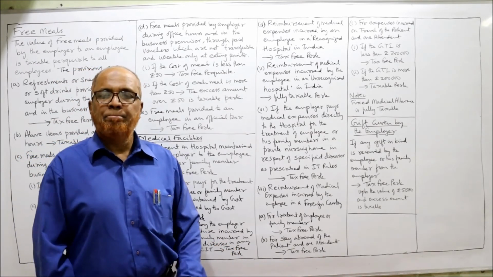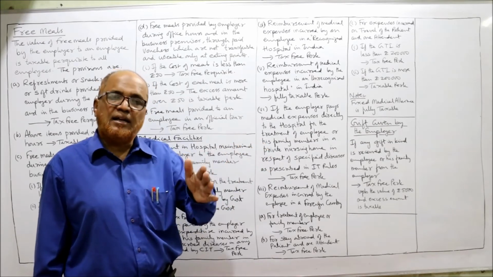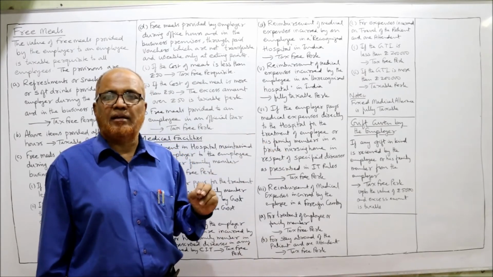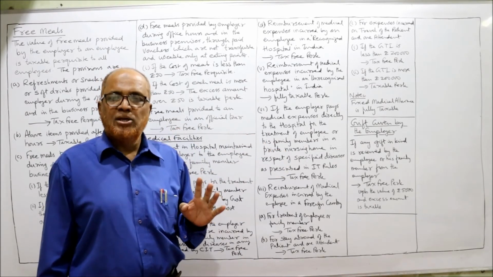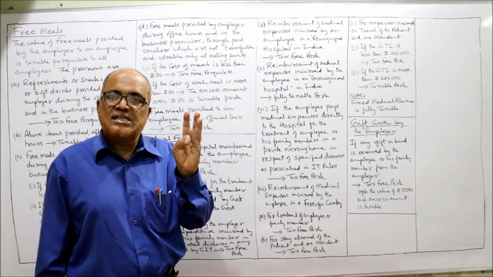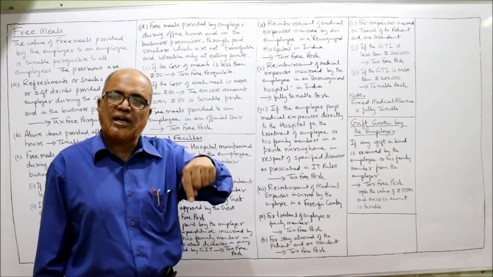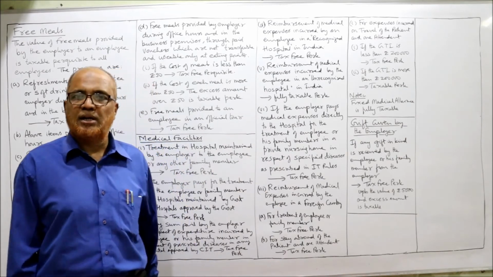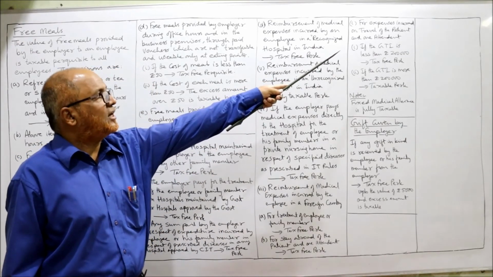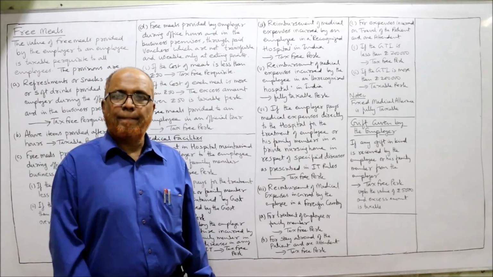For staying there, when the patient goes out of the country, one attendant will also go. The patient alone cannot go and get the treatment there. One attendant will be there. So medical treatment expenditure of the patient is a tax-free perquisite. Staying abroad expenditure of the patient and one attendant is also a tax-free perquisite. Thirdly, expenses incurred on travel of the patient and one attendant, the traveling expenditure, the airfare.